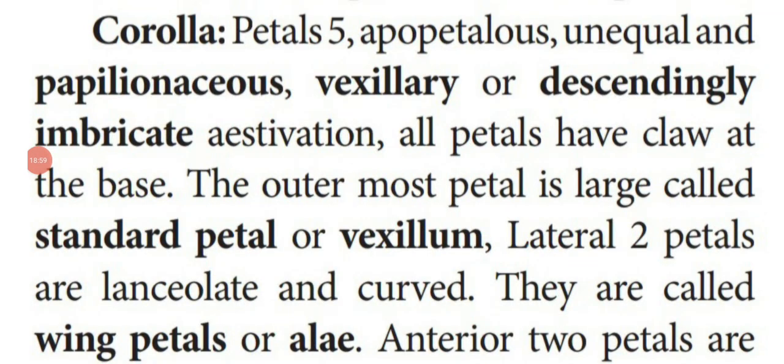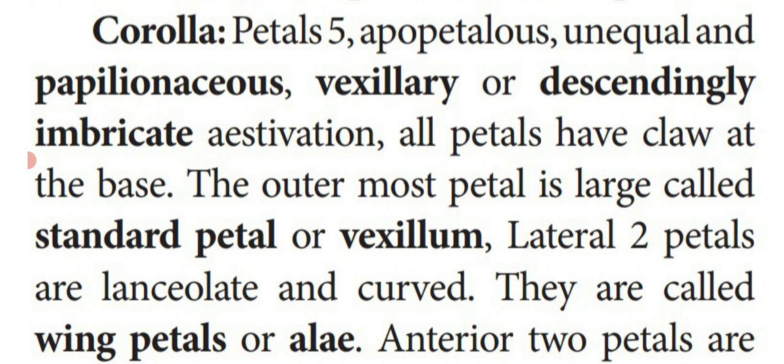Next one, corolla. Individual one of a corolla is petal. Here also petals are 5. We already studied, flowers are pentamerous. That means 5 petals. Apopetallous. Apo means free. They are not united. Free petals, unequal in size and also shape. The size and shape are different. That is said to be unequal. And the shape looks like a papilionaceous corolla. That is butterfly corolla, the shape of a butterfly.